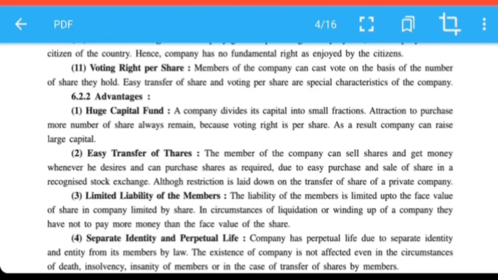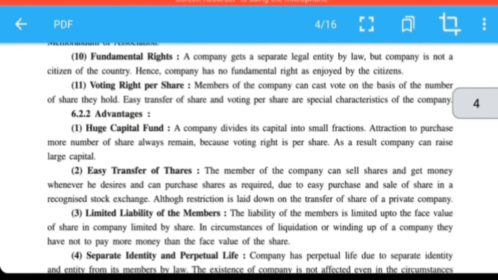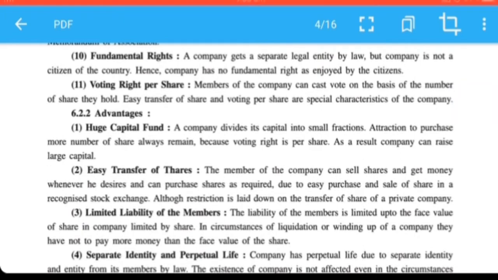For example, 1 lakh shares of 10 each. These 1 lakh shares can again be divided into smaller parts, like some shareholders purchasing 500 shares, some purchasing 20 shares, some purchasing 100, like that. So here a company divides its capital into small parts.